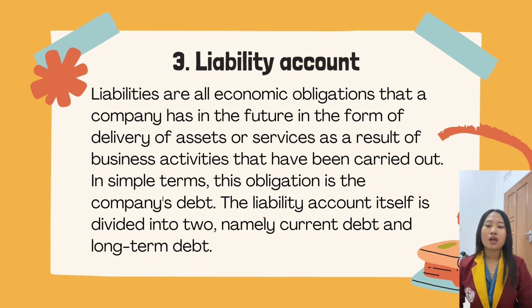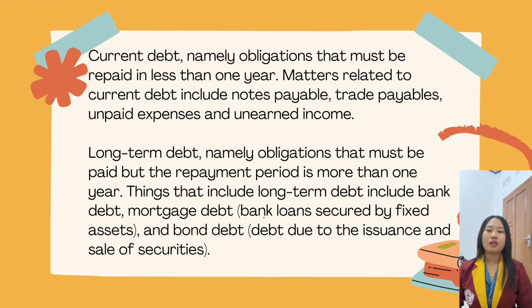The liability account itself is divided into 2, namely current debt and long-term debt. Current debt, namely obligations that must be repaid within one year. Matters related to current debt include notes payable, accounts payable, unpaid expenses, and unearned income.